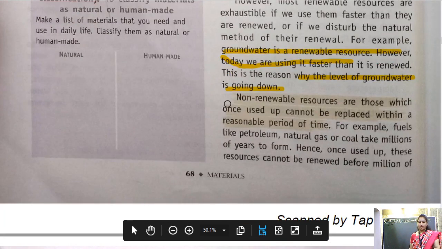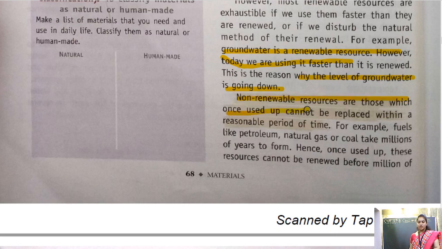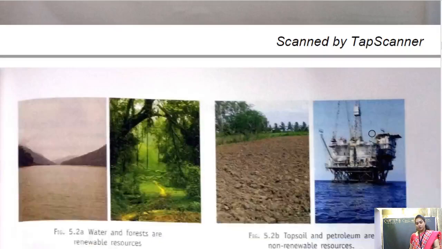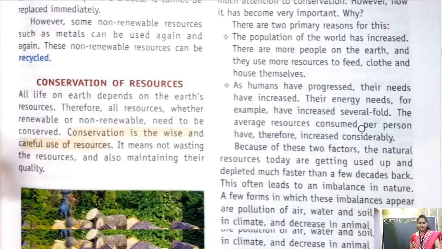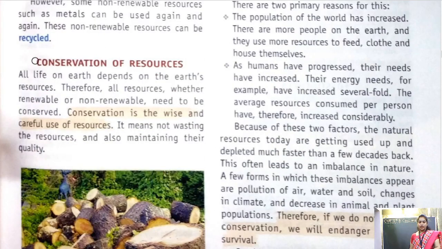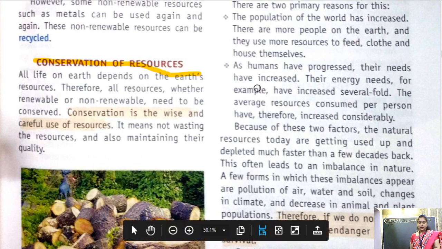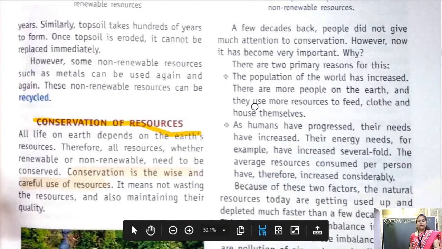Then we have non-renewable resources. Non-renewable resources are those which, once used up, cannot be replaced within a reasonable interval of time. We have petroleum, coal, natural gases. These are non-renewable resources. Then coming on to the conservation of resources. There are several methods to conserve natural resources.